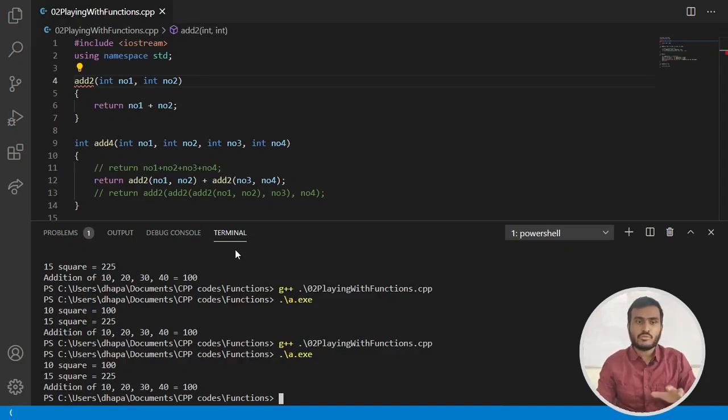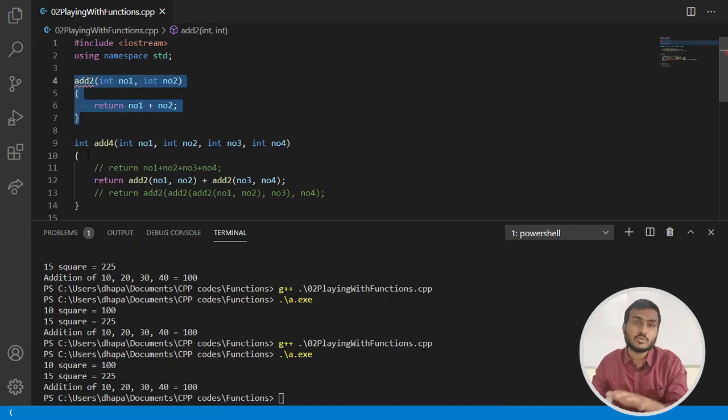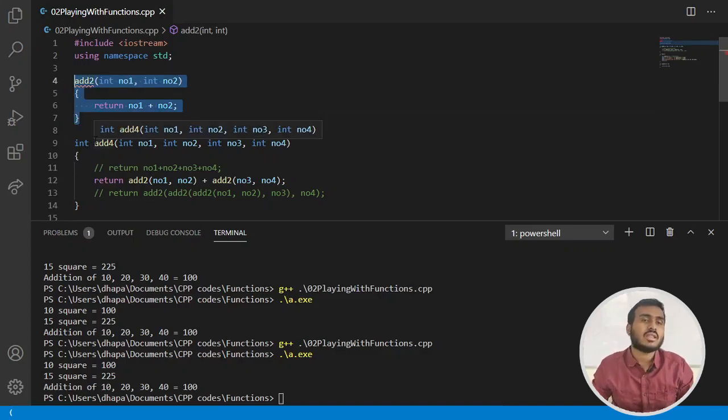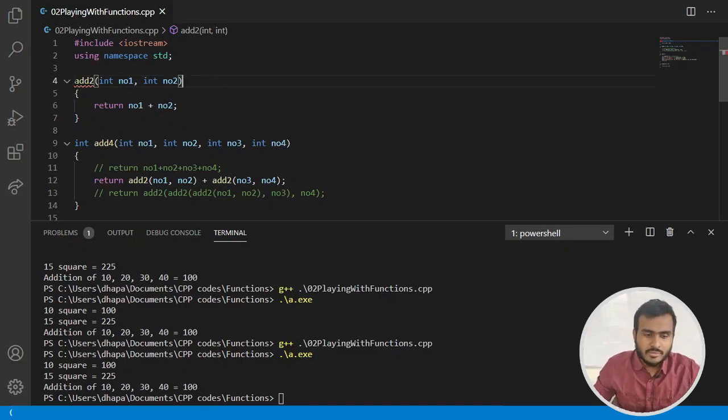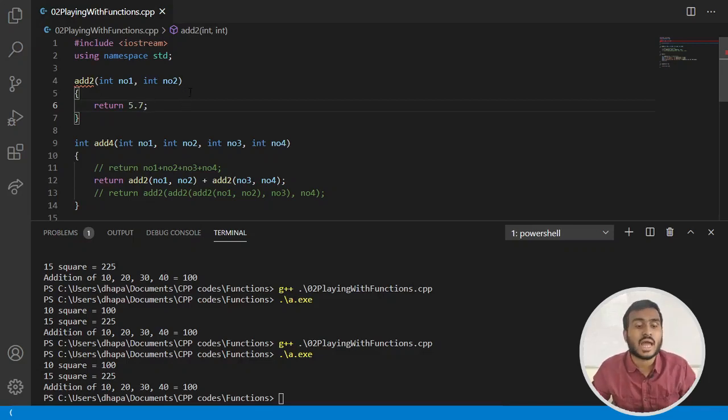So in an MCQ, if you get functions like this, don't get confused, because if you don't write the return type, then by default its return type is going to be int, right? So if I write a function add2 without a return type, and I'm returning a hard-coded value, let's say 5.7, what will be the return value of the add2 function?